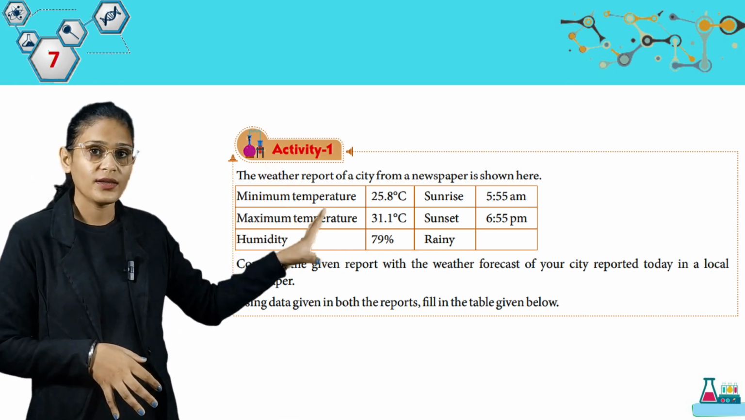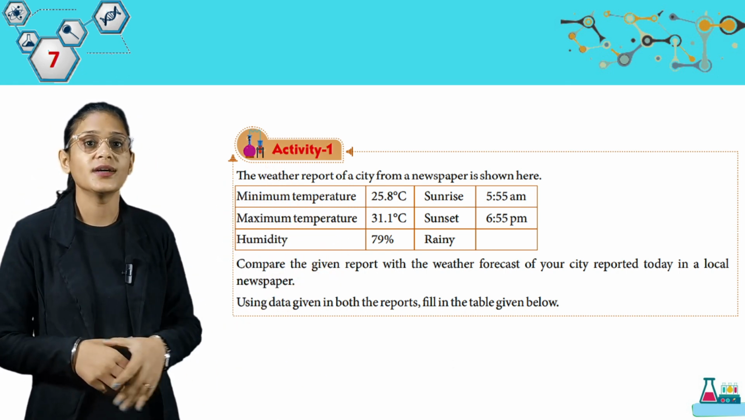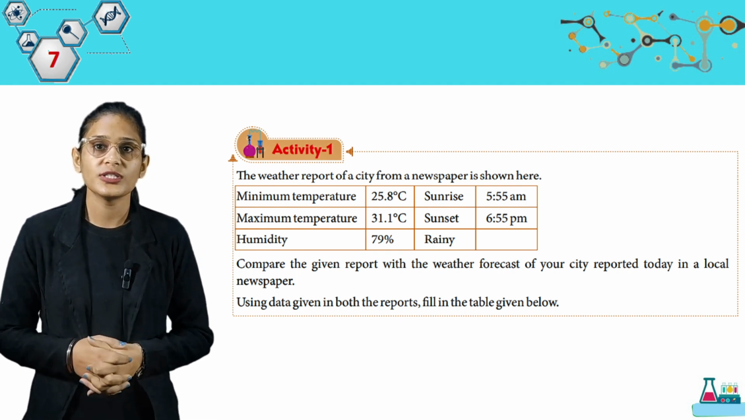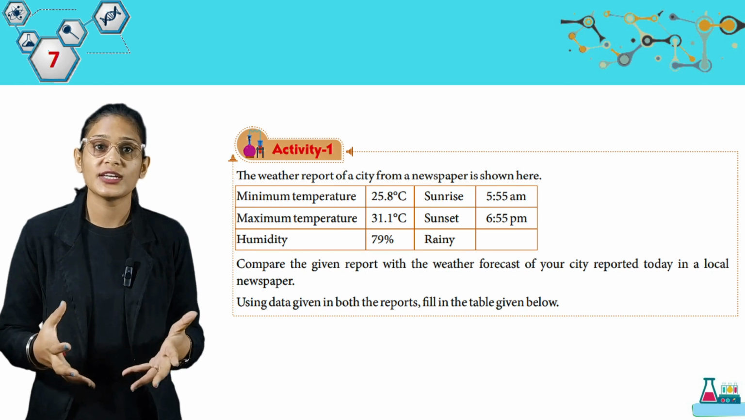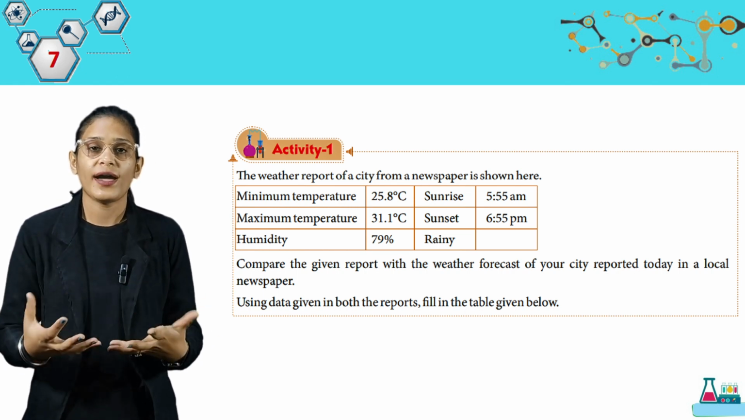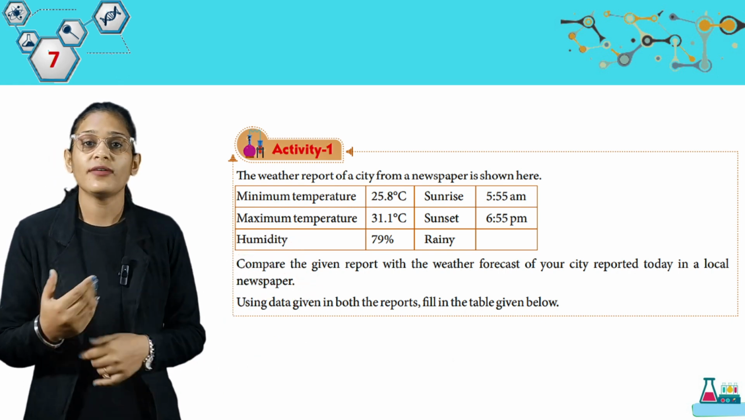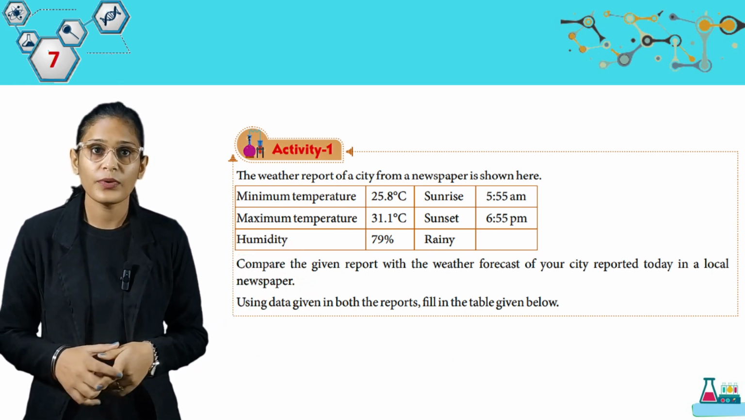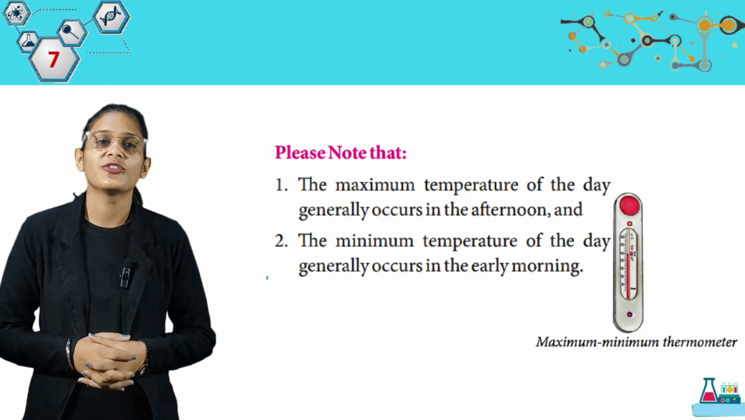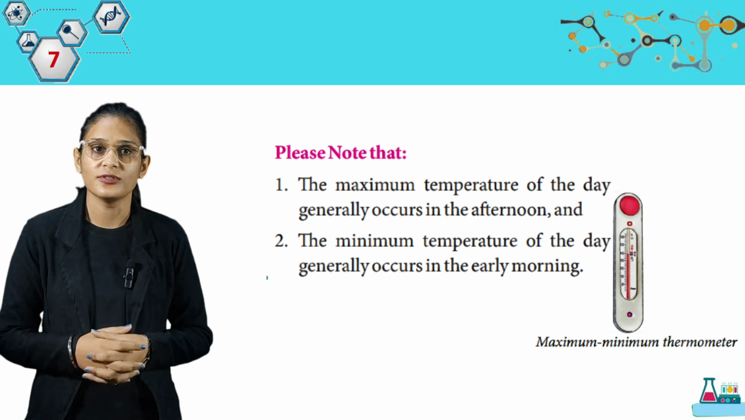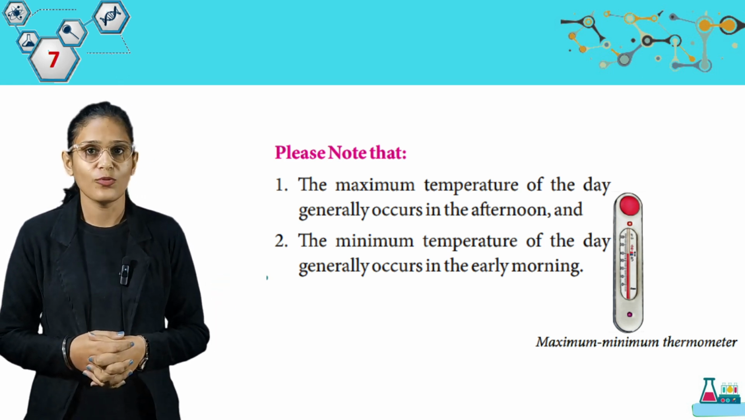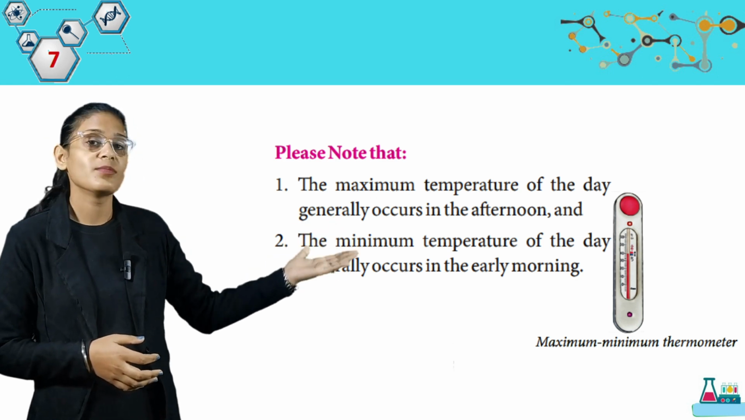So students, this is a weather report of a city. You can see here. Compare the given report with the weather forecast of your city reported today in a local newspaper. Using data given in both the reports, fill in the table given below. So students, what you have to do? Like this table, you have to observe the table in newspaper and you have to make this table here. Please note that the maximum temperature of the day generally occurs in the afternoon and the minimum temperature of the day generally occurs in the early morning. Look here. Maximum minimum thermometer.